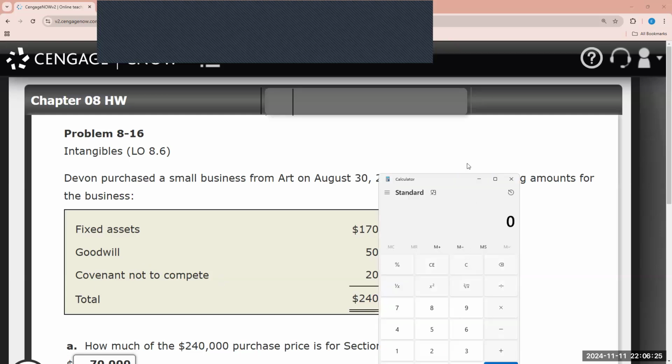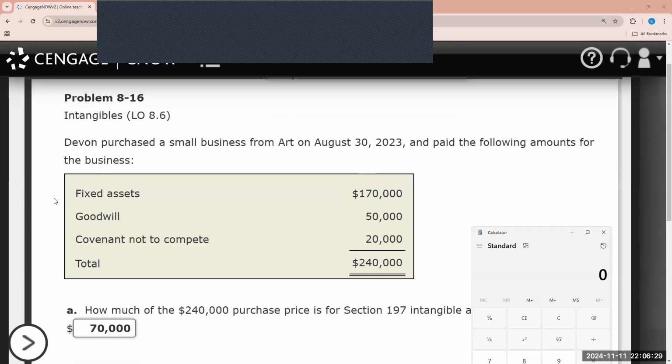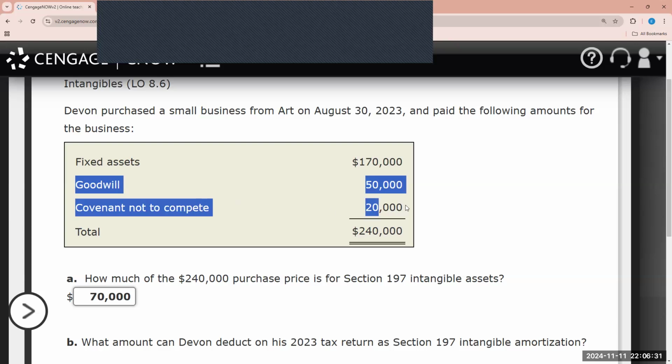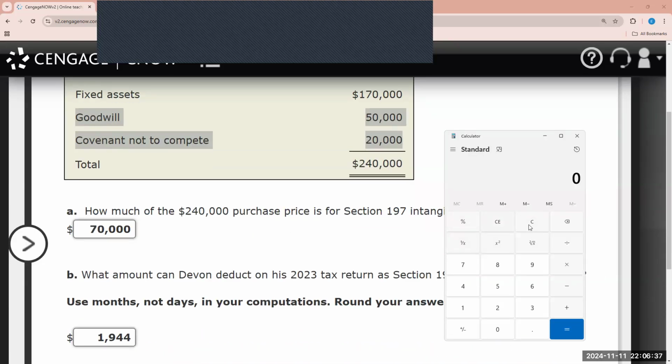So I'll go over this calculation again quickly. Of the $240,000, only $70,000, the goodwill and the covenant not to compete, represent intangible assets. And we know that intangible assets are deducted over 15 years, and 15 years times 12 months per year gives us 180 months.